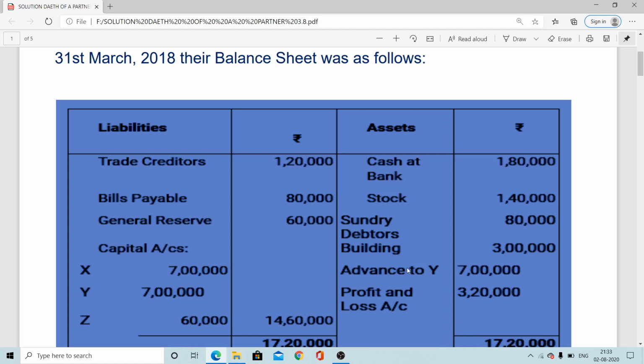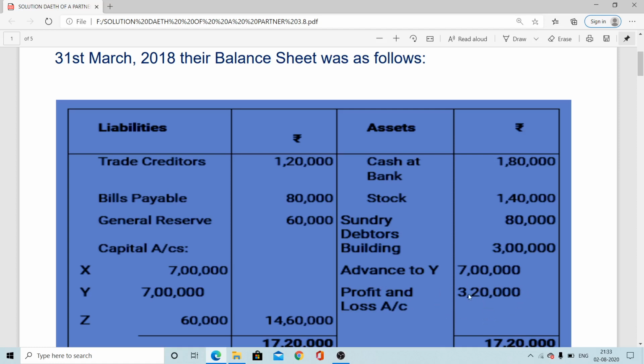Let's consider more information. Now, one more thing, the profit and loss account, this is an undistributed loss shown on the asset side, and that is quite high, 3,20,000.